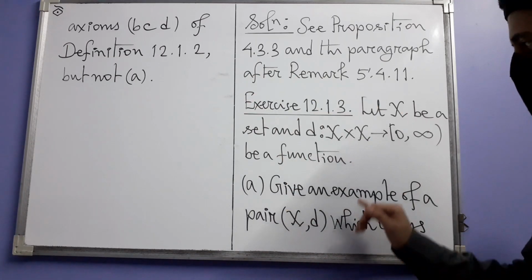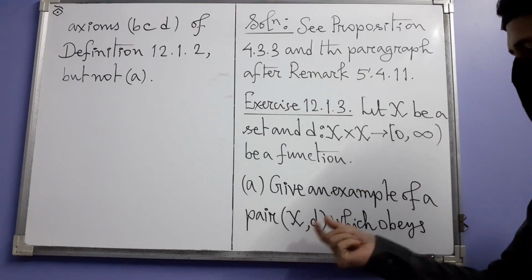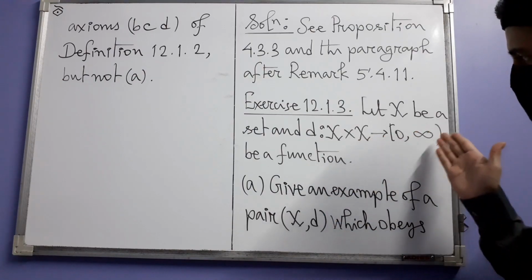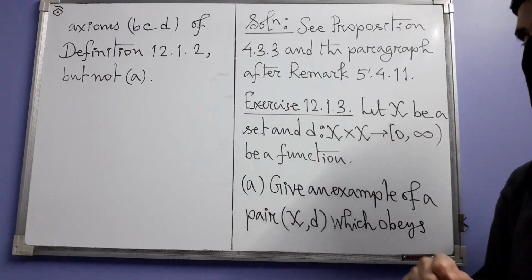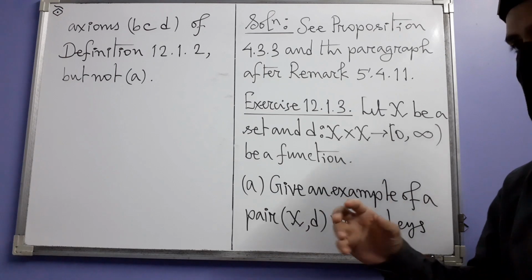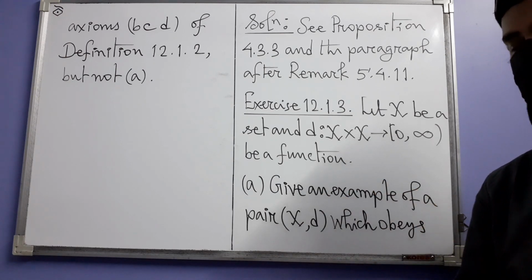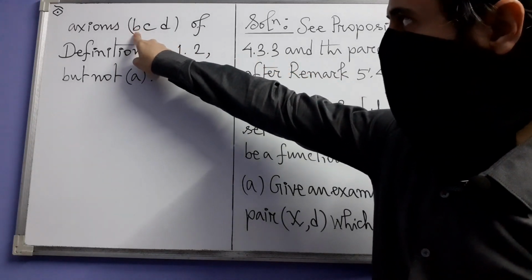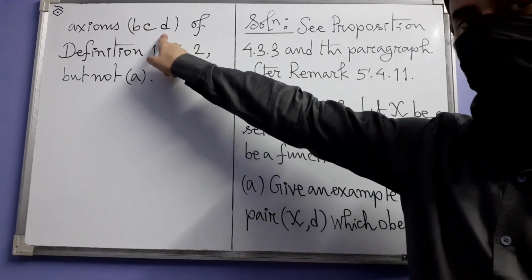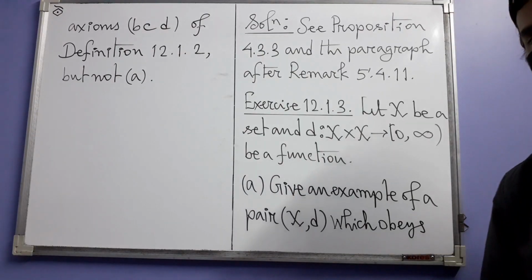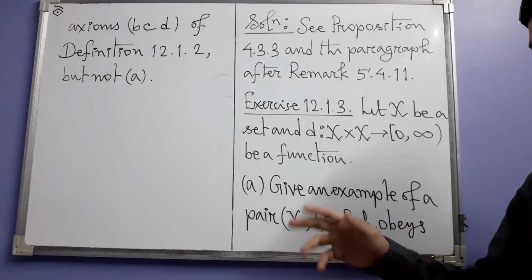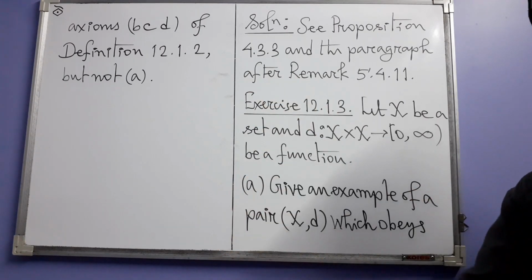So that means we have to give an example of a set and a function D on that set of this type such that that function D, although it looks like a metric, will only satisfy positivity, symmetry and triangle inequality, but not the first axiom. So let's see the solution. There are other parts also, parts B, C and D, which we will see. Well, let us first solve part A.